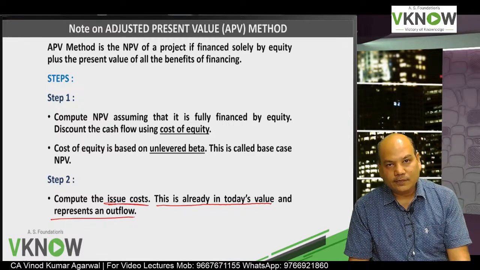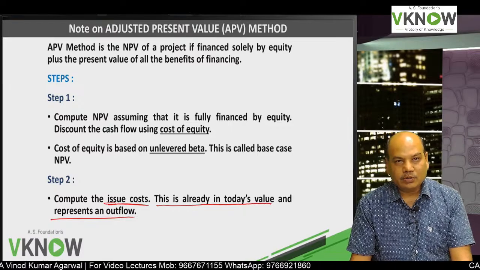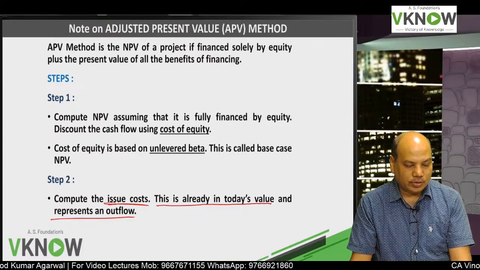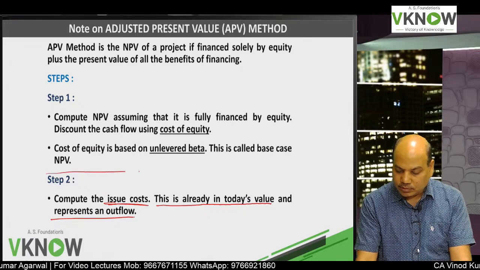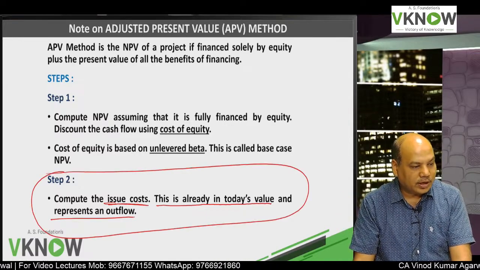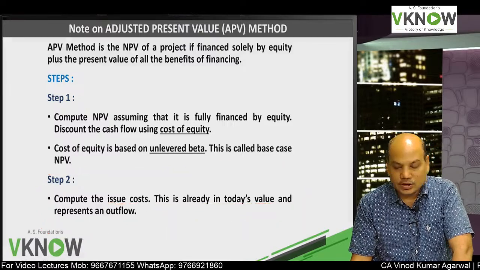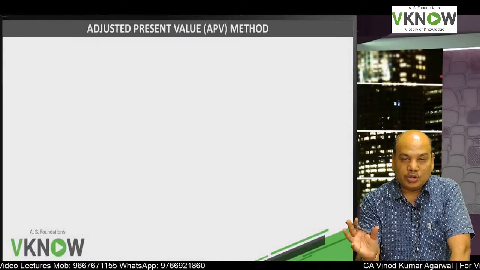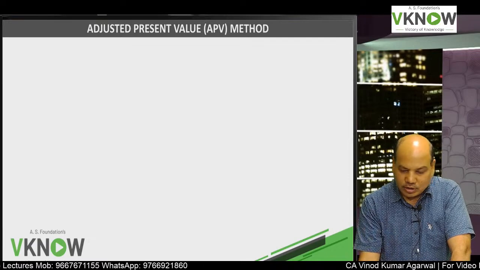If there is any flotation cost, that will be treated as an outflow in year 0. Very easy. In this problem, this line is not required, but suppose in your exam something like this happens, you can consider that in year 0. Because it is in year 0, discounting is not required.